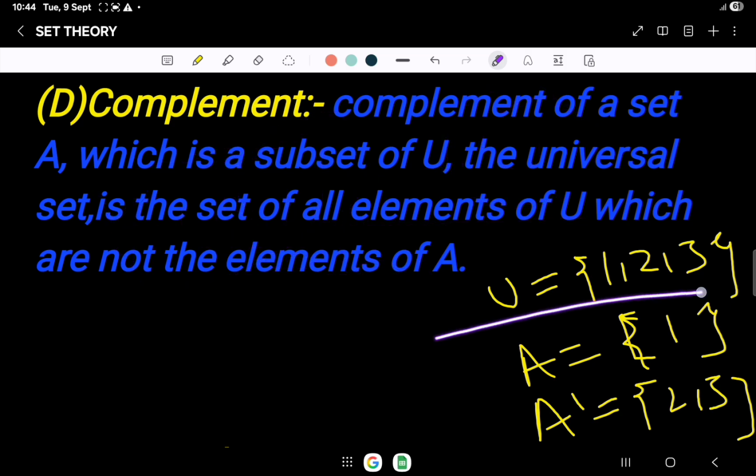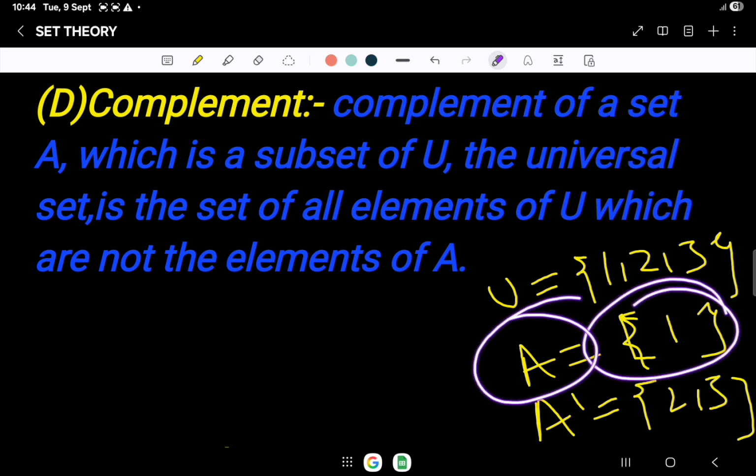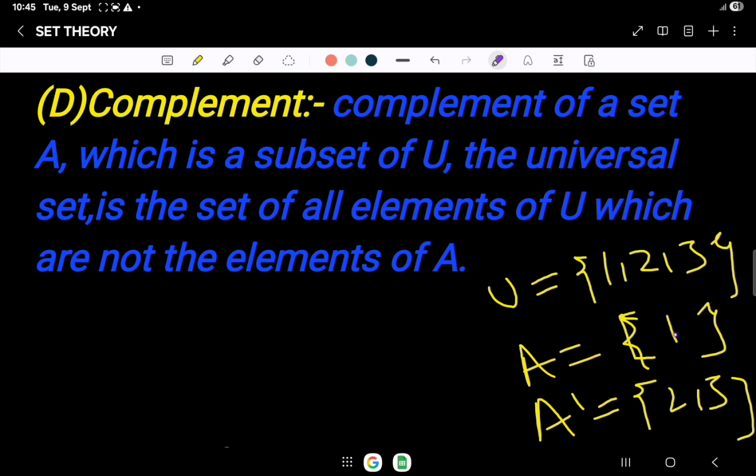For example, the universal set is 1, 2, 3 and A equals 1 only. Then what will be the A complement? All the elements other than A will be known as A complement, and those are 2 and 3. So A complement equals {2, 3}.